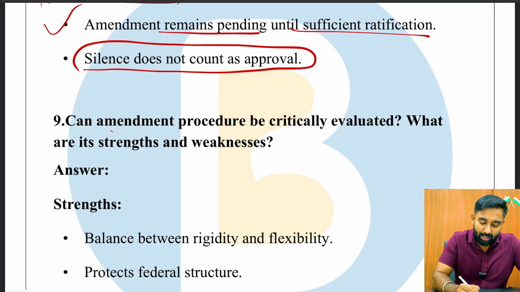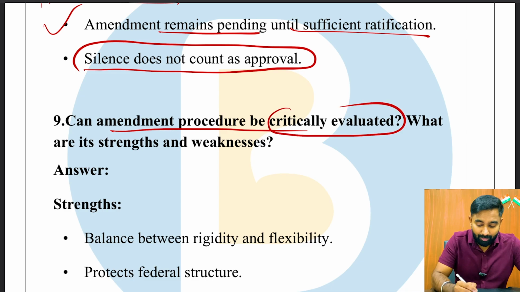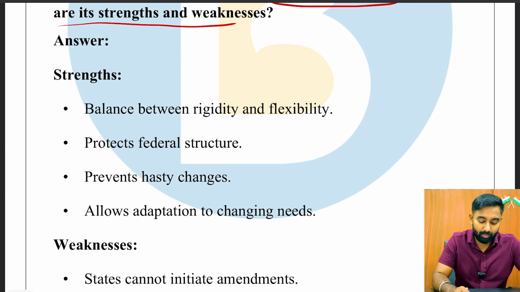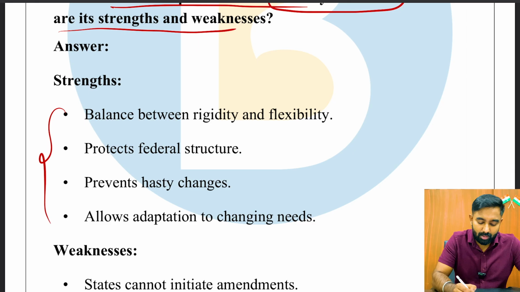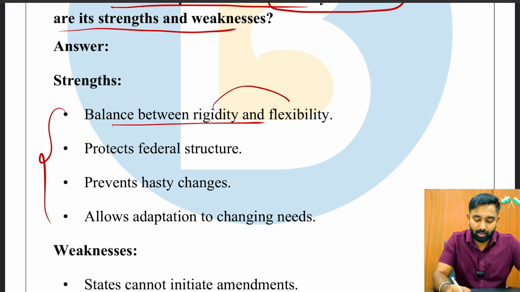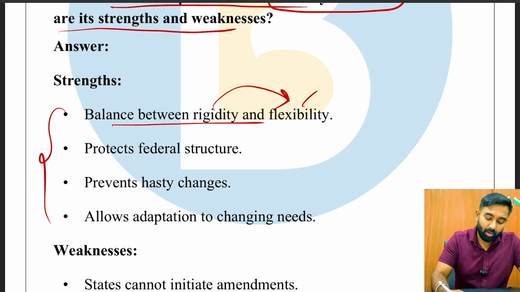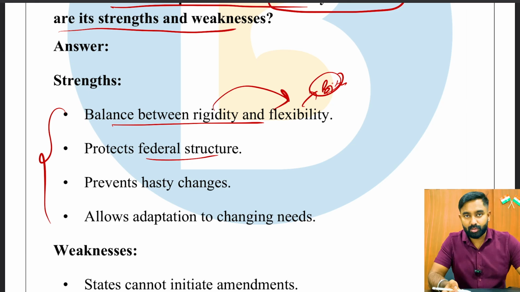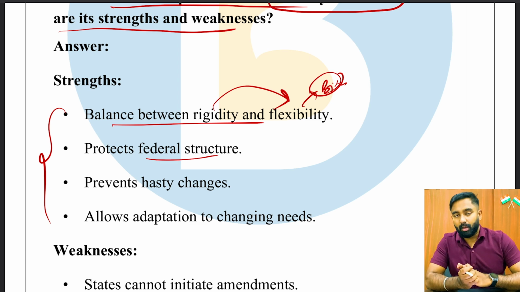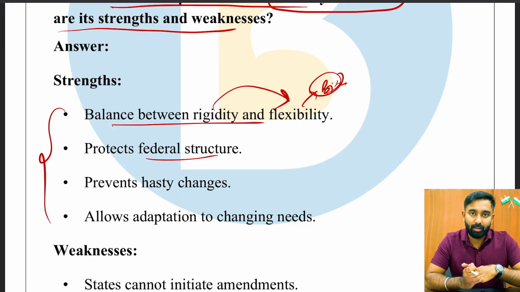And ninth question, can the amendment procedure be critically evaluated? What are its strengths and weaknesses? So strengths, it's the balance between rigidity and flexibility. We are not as rigid as the USA constitution, and also not as flexible as Britain, right? And it protects the federal structure. Why? Because we have a quasi-federal kind of a tendency in the Indian system, which we have adopted.